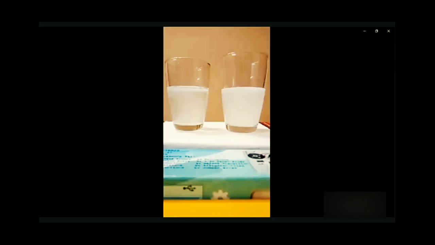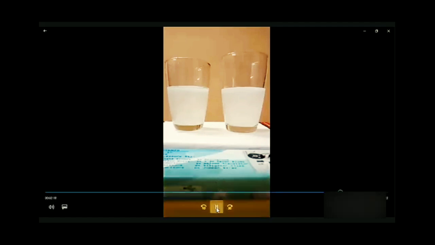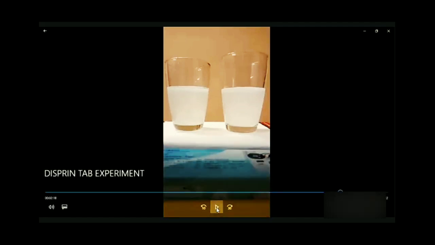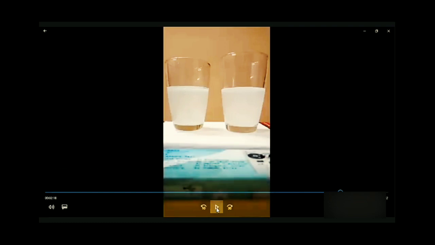Let's wait a few seconds so the solution becomes uniform. It's approximately 4-5 seconds, maximum 10 seconds. Okay, now it's completely dissolved. So the time is approximately 10 seconds.